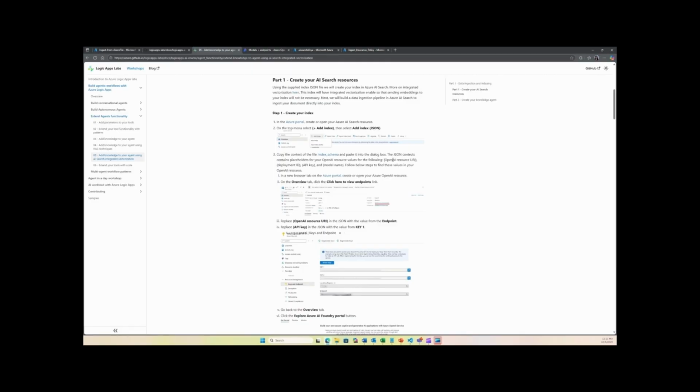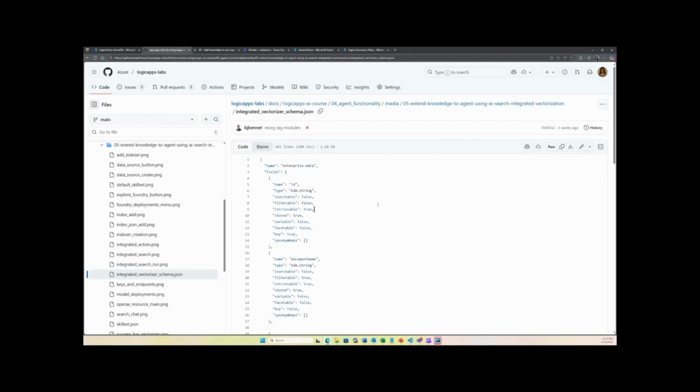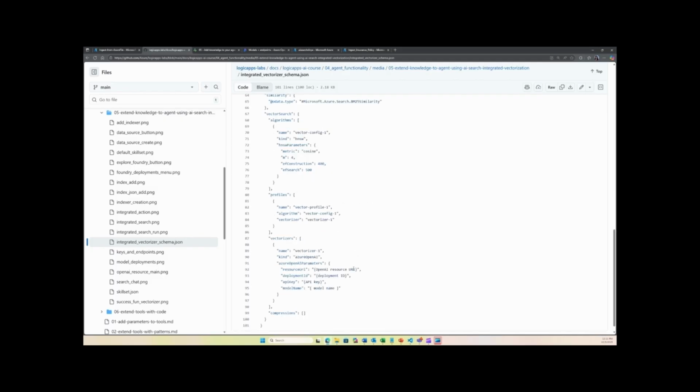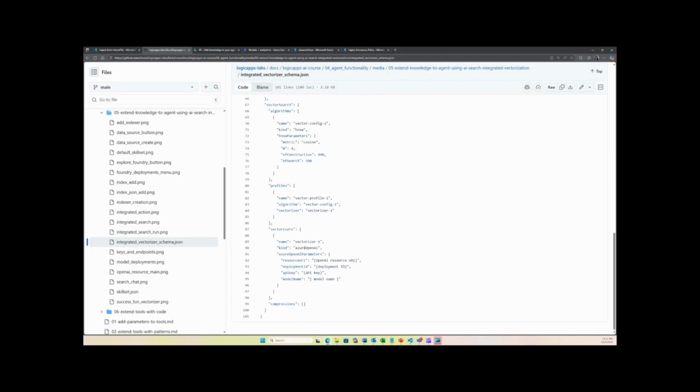So before we go into the creation of the index itself, let's take a look at the index schema that we are going to use. So this is the index schema. Of course, you can change it based on your specific needs. It has the name, and then it has a couple of fields defined in the schema. And lastly, it has vectorizer and the details for that vectorizer. So some of the things that you would certainly have to populate before you use it are the details of the Azure OpenAI resource that you plan to use. That would include the resource URI, API key, and then model name information for that instance.